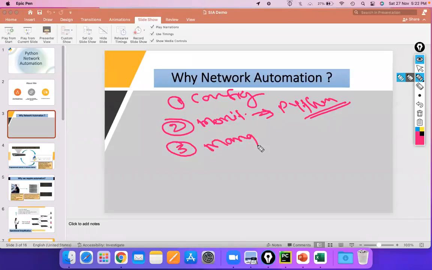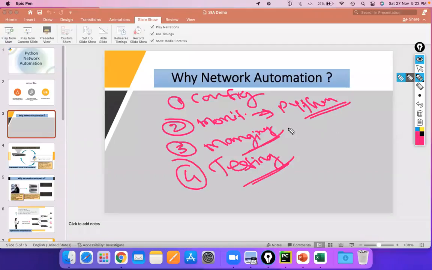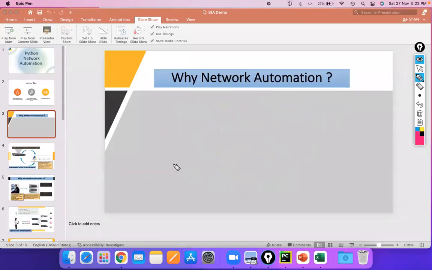Then managing is a very key point. We all know we are in services, and we need to manage our network. If there is any link down or a network outage, at that time we need to manage our network, and here you can use Python automation. Now the fourth point is testing. If you are sending any configuration, you need to check whether that configuration has been sent to that particular device or not. At that time you can also use Python network automation skills.